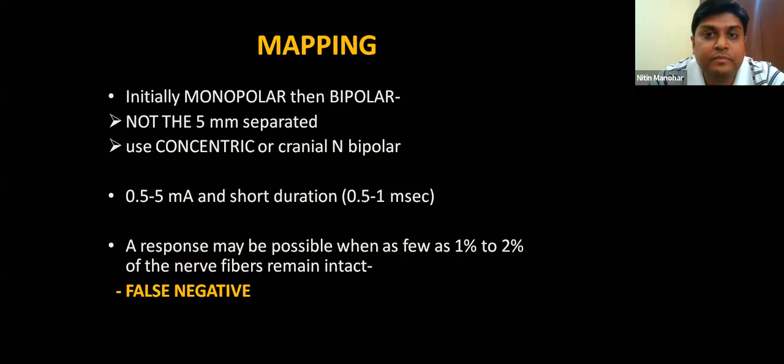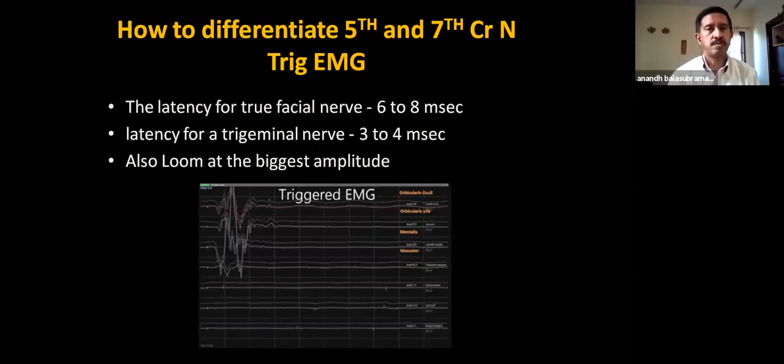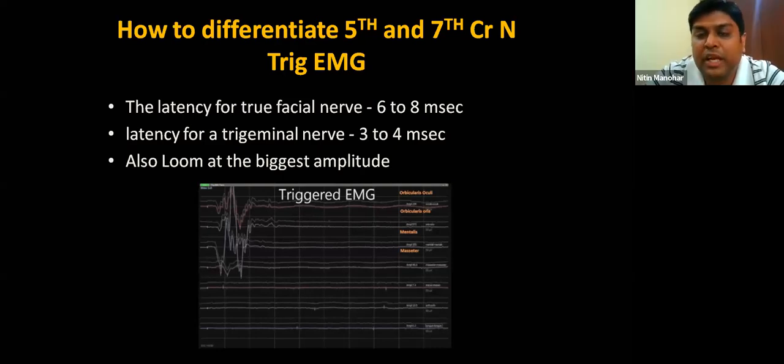So let's start from here. One thing is how to differentiate the 5th and 7th cranial nerve EMG. Many people have these issues, even I had issues. The surgeon will ask you whether this is a 5th cranial nerve or the 7th cranial nerve. It's very confusing because both look very similar and act very similar. So the key is to look at the amplitudes and the latency. True facial nerve latency will be late, around 6 to 8 milliseconds, and the true latency of the fifth nerve, the trigeminal nerve, will be around 3 to 4 milliseconds. So look at the latency and also the amplitude. Wherever you get the biggest amplitude, you can identify the true cranial nerve. Sometimes it becomes difficult to identify the fifth and seventh cranial nerve by doing triggered EMG.